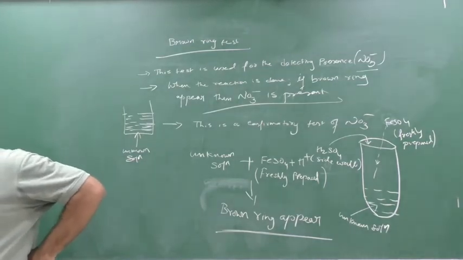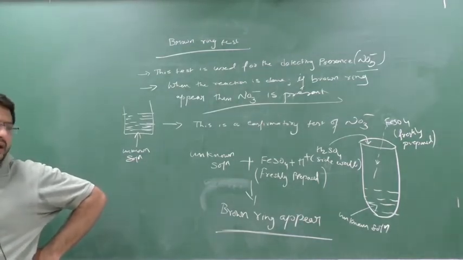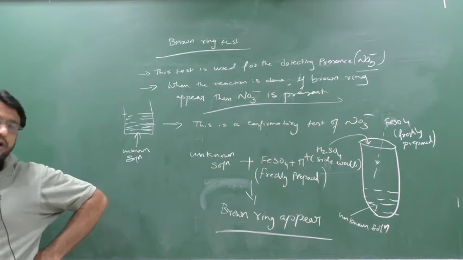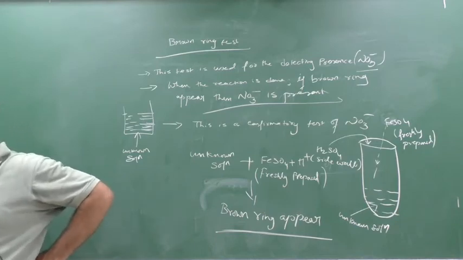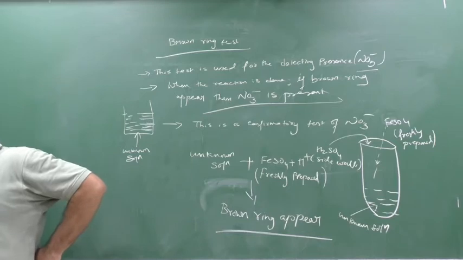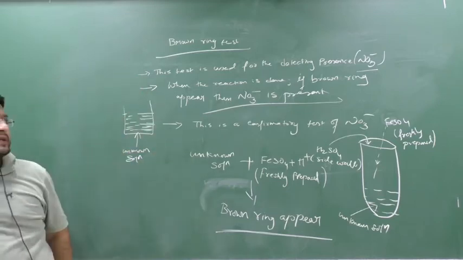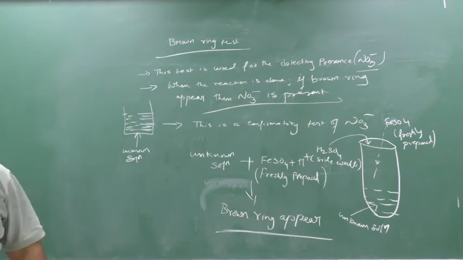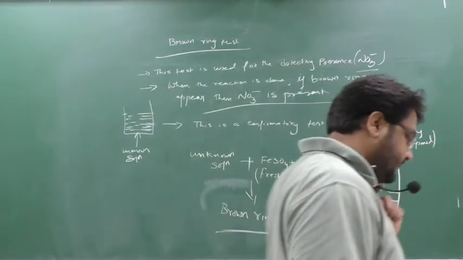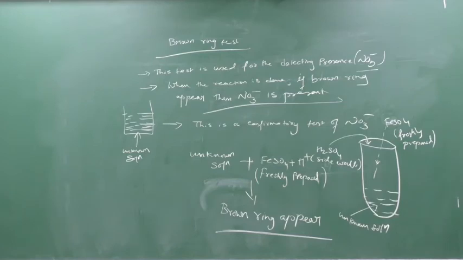I will give the reactions just now. What is the complex formed? What is the brown ring complex? I will tell everything, but first write down one note. This test is used for detecting the presence of NO3 minus ion.